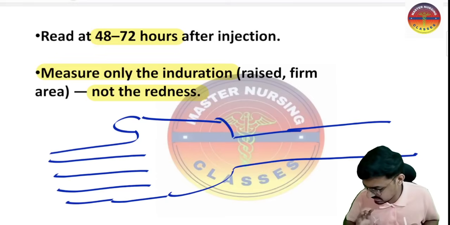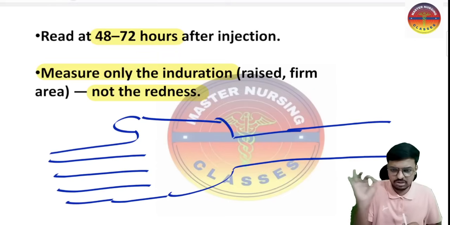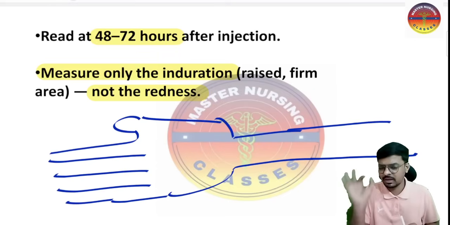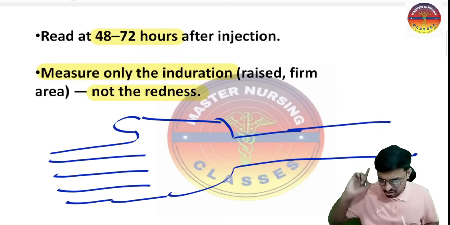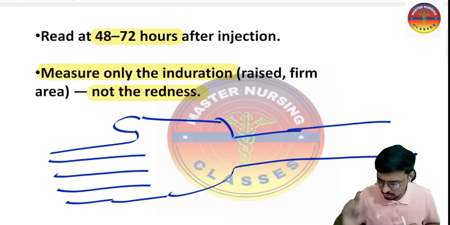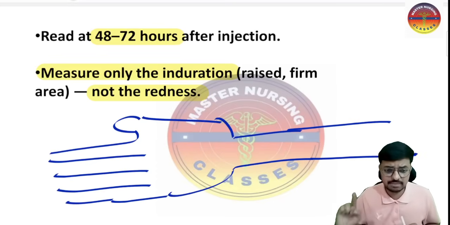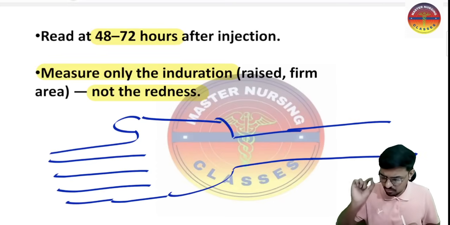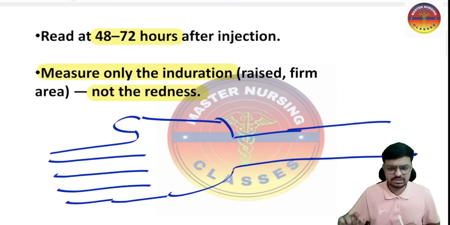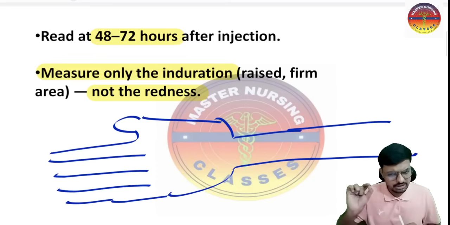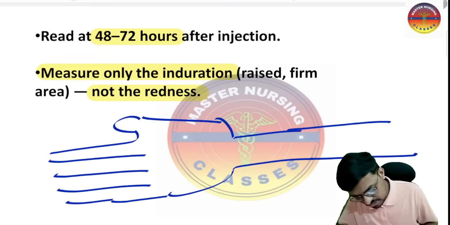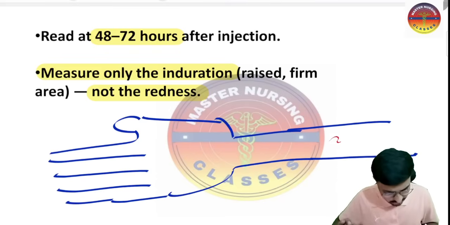So the route of administration of the purified protein derivative is intradermal. Please do remember, in the first option, the examiner will give subcutaneous. Don't choose subcutaneous as an answer. Every allergic test is to be given by the intradermal route. Please keep that in your mind. Okay? Yes, sir. So now I have given a very important intradermal injection here.